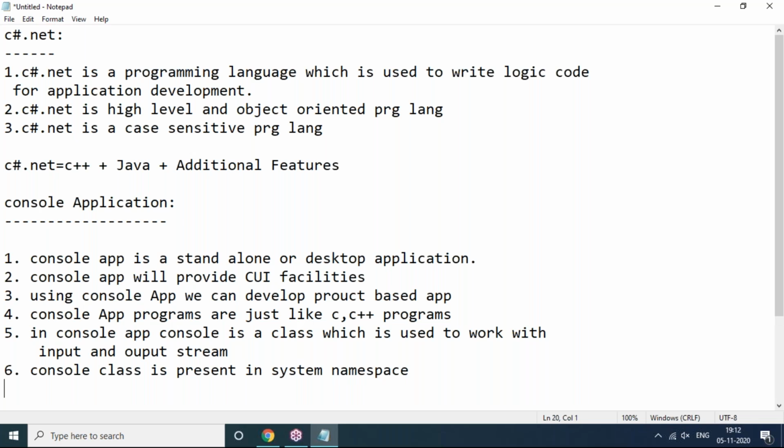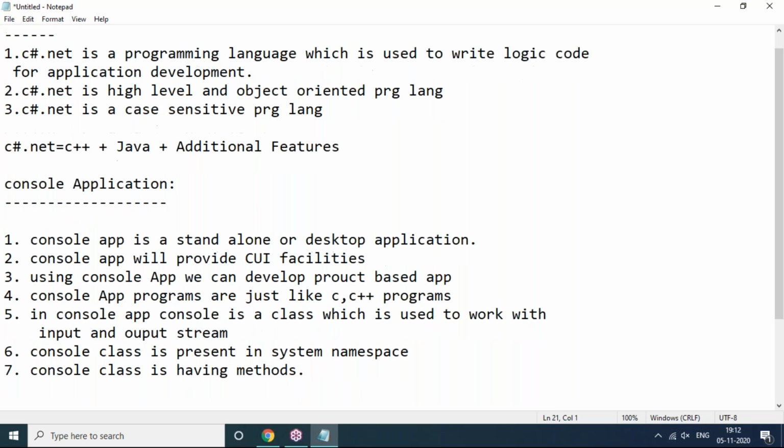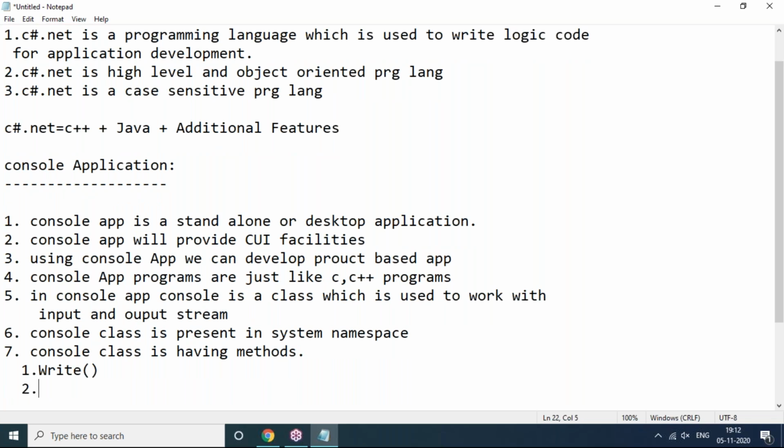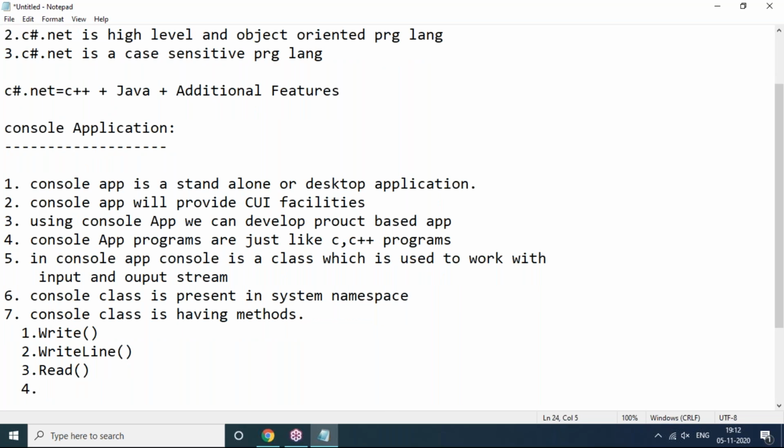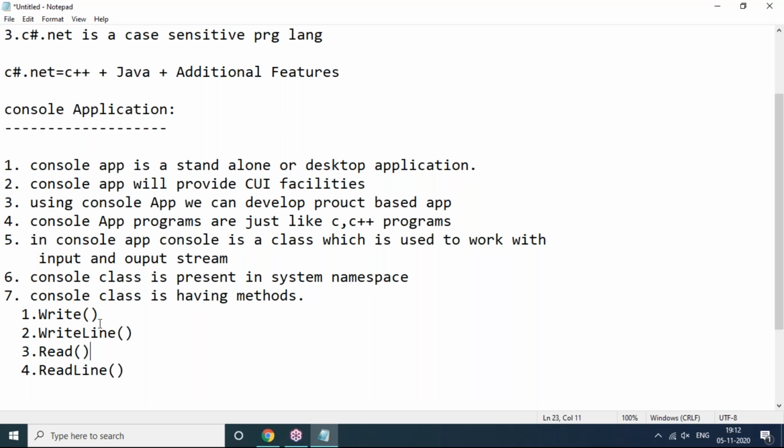Next, the Console class has methods. What methods are there? What are the basic methods? I'll explain. Using these methods only, we are going to give input and output. The first method is the Write method. Next is the WriteLine method. Next is the Read method. Next, the ReadLine method. These are the methods associated with the Console class.